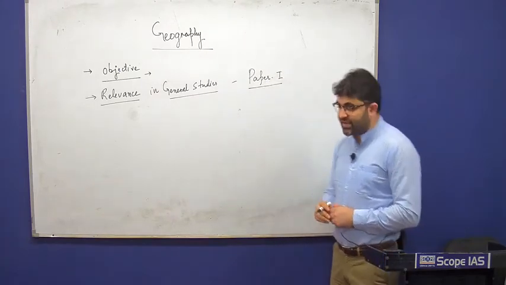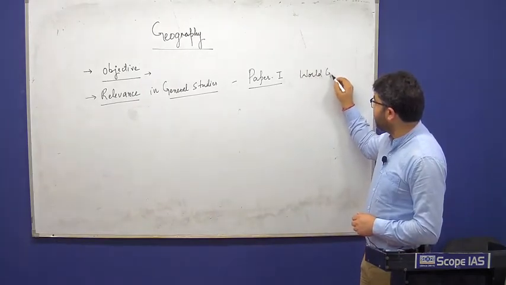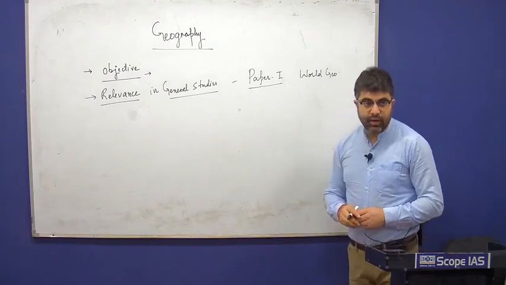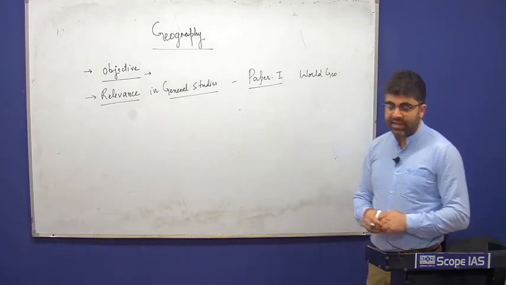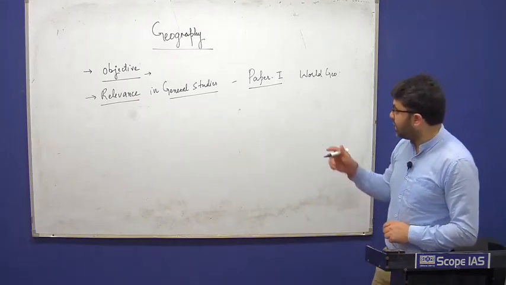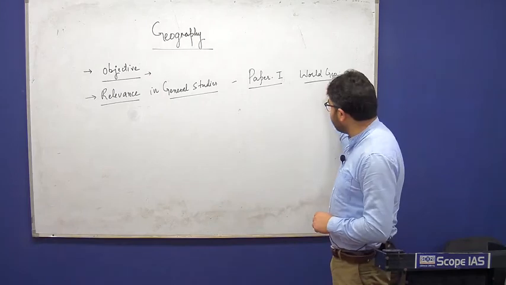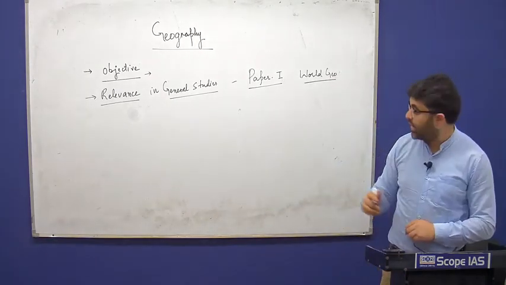If you go through the syllabus, it says world geography with physical phenomena such as earthquakes, volcanoes, tsunamis, and so on. It also demands world industries, primary, secondary, tertiary industries.